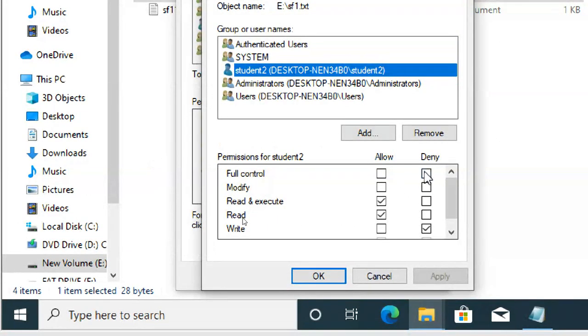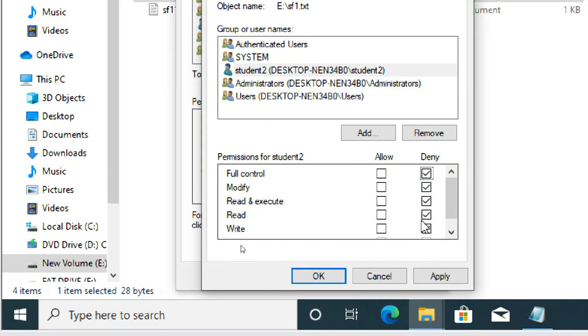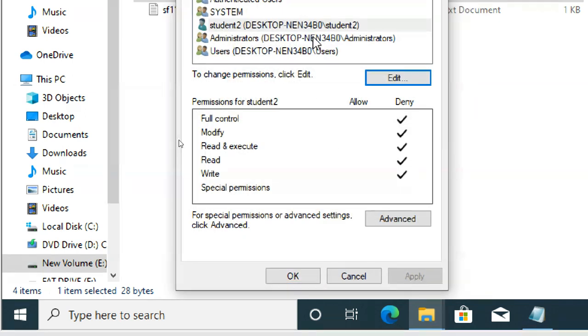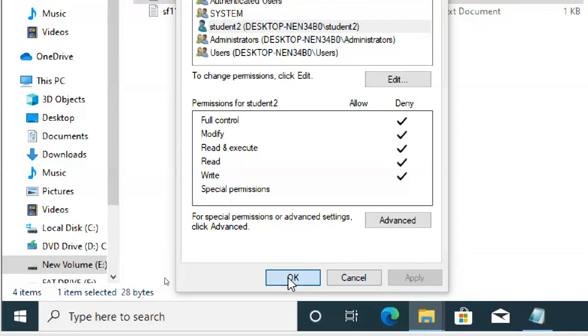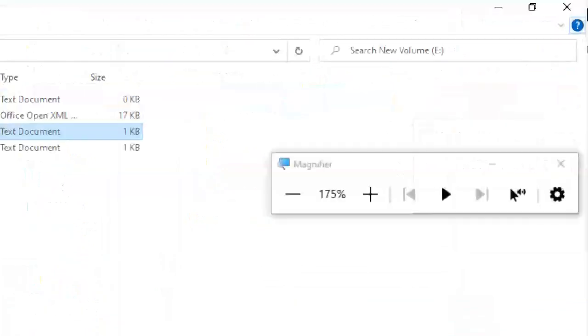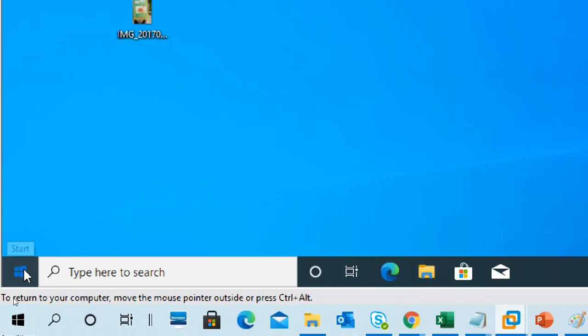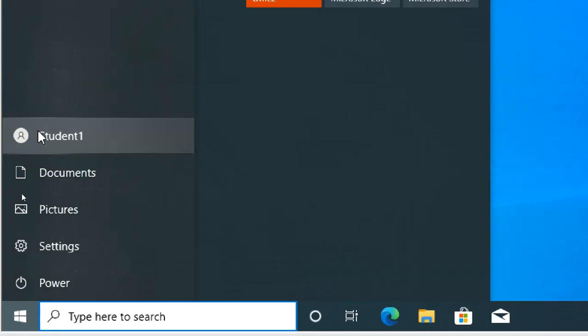You have to select full deny, or you can deny these things separately, like read deny, write deny, or you can do full deny. So full deny, fully secured. See, student 2 all are check marked. Okay, go to student 2.